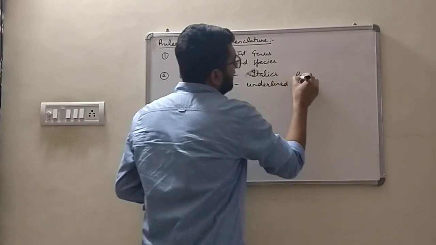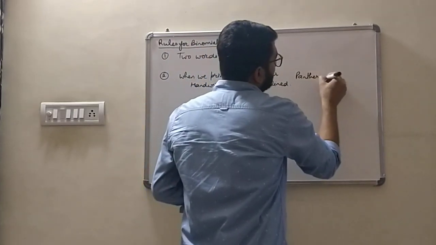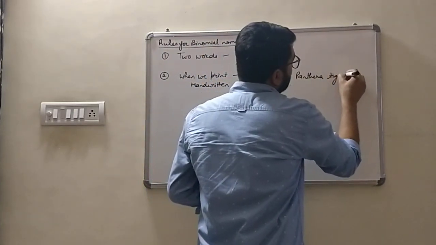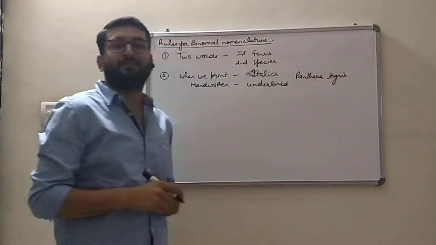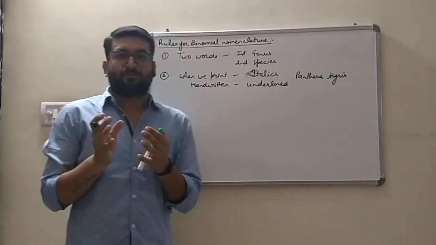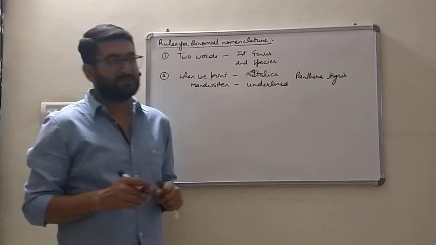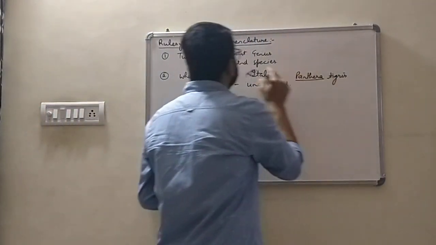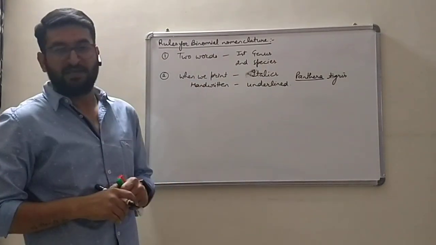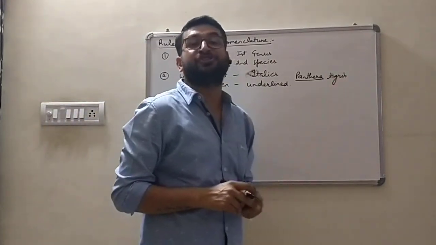For example, Panthera tigris is a scientific name, a proper binomial name of the tiger. Panthera represents the genus and tigris means the species.